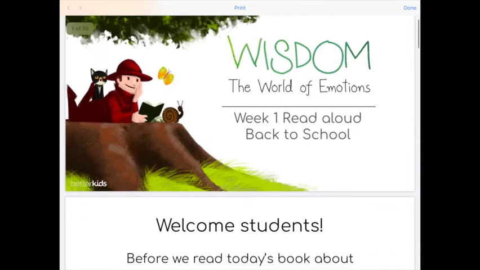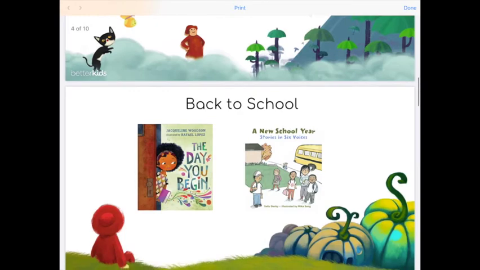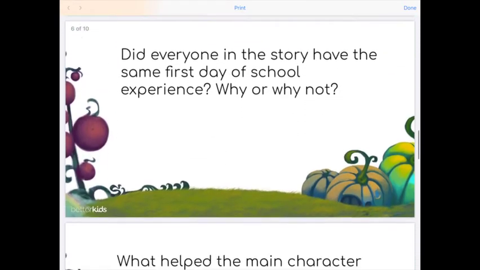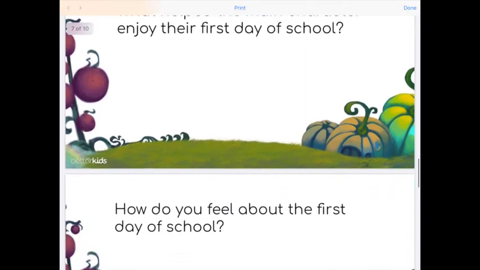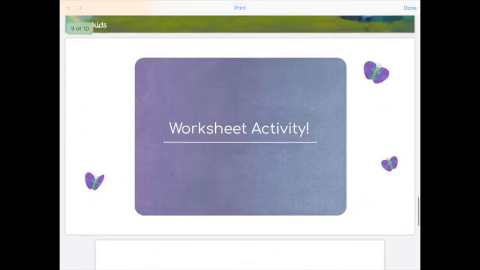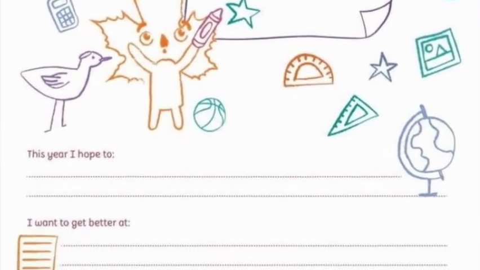Let's look at the first lesson together. You will open the session with a mindfulness activity. Then you'll read one of the suggested books. If you don't have access to these books, most are available to listen to on YouTube. Using our slideshow, you can then lead a discussion on the book and the week's SEL theme. And finally, children will complete the worksheet to reflect on the theme.